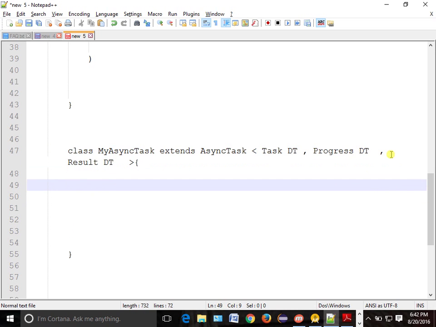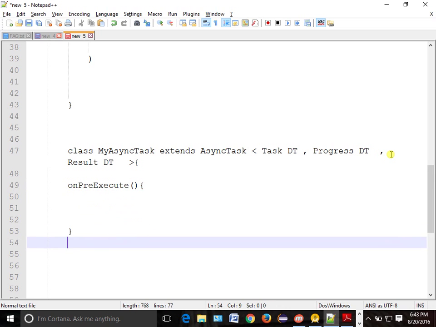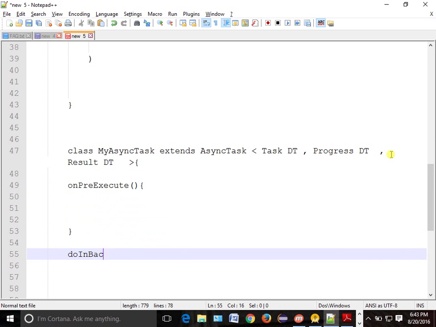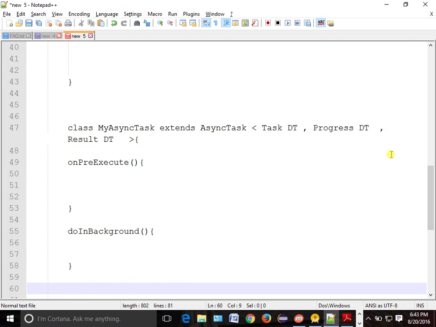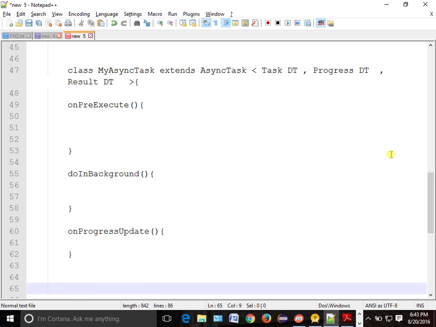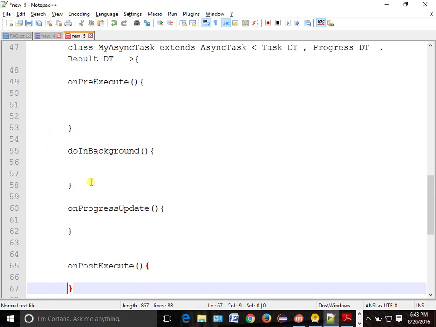Now automatically what all methods will be there here? Tell me. onPreExecute will be called. Then what other method? doInBackground will come. Then onProgressUpdate will come. And onPostExecute. These are the different methods which will be coming automatically. So we just have to do control space.